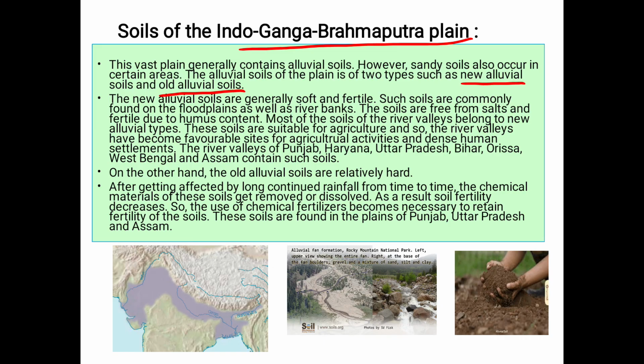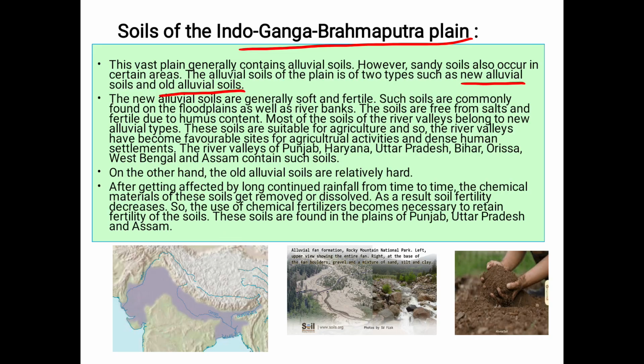The new alluvial soils are generally soft and fertile. That means these are newly carried by the river. Such soils are commonly found in the floodplains. Floodplains means the area, suppose this is a river, and the area nearby the river, all of this will be called the floodplain.